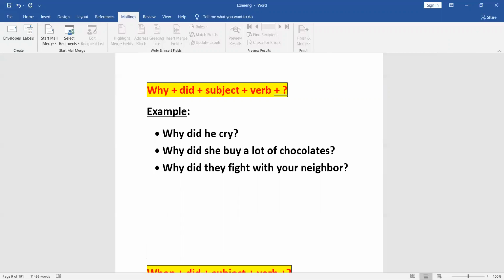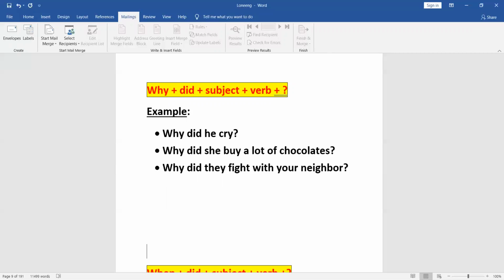Why did she buy a lot of chocolates? She could have bought just little. She could have just bought 2 or 3, but then she's bought a lot of chocolates. And so why did she buy a lot of chocolates? They're wanting to know the reason here. Why did they fight with your neighbor? Someone had fought with another person. Neighbors are people who live near you, in and around your locality. So someone has fought with someone, and so they want to know the reason as to why they have fought with their neighbor.